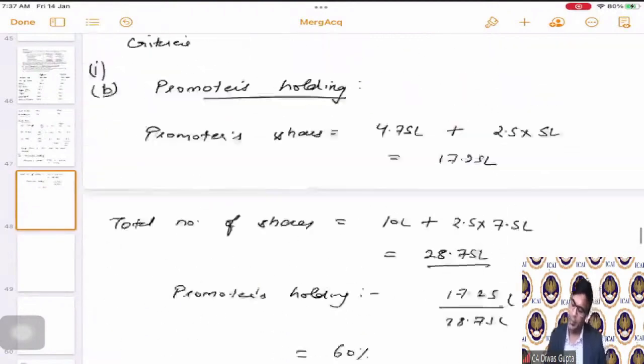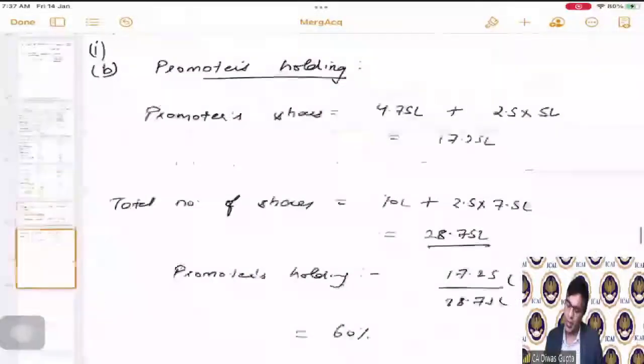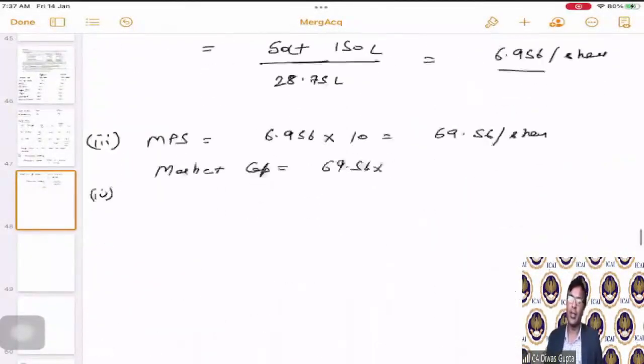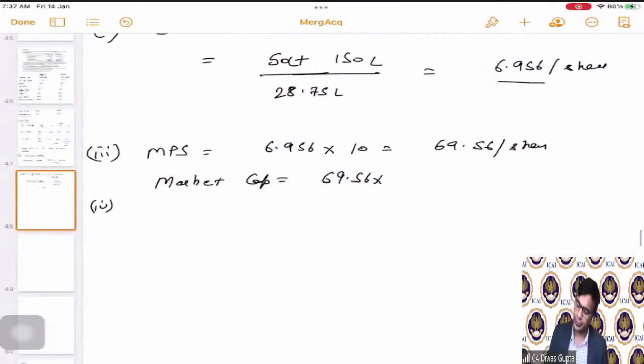And the market cap: 69.56 multiplied by what is the total number of shares. Total number of shares is 28.75 after issuing, correct? So this comes as 1,999.85 lakhs.